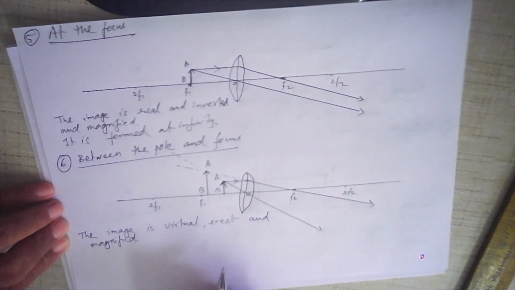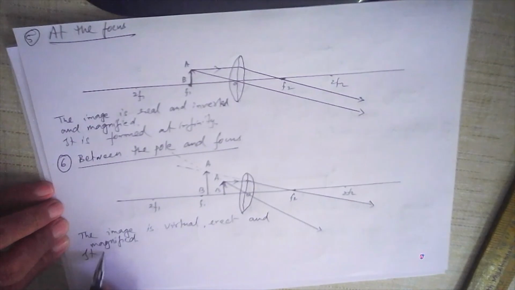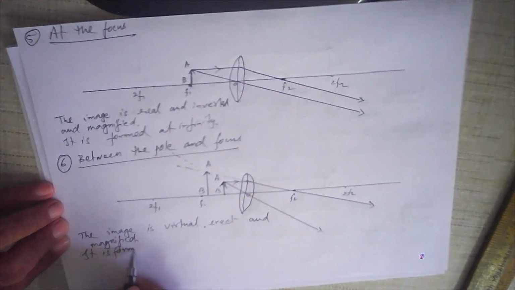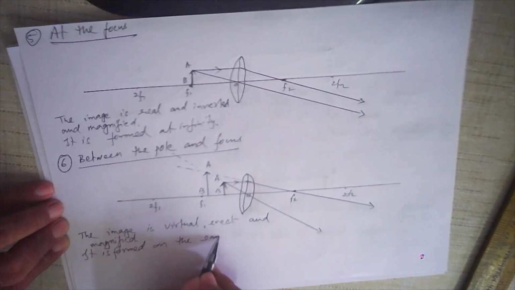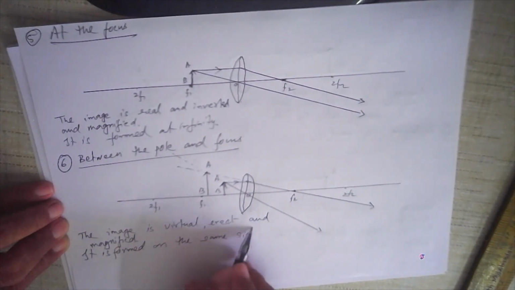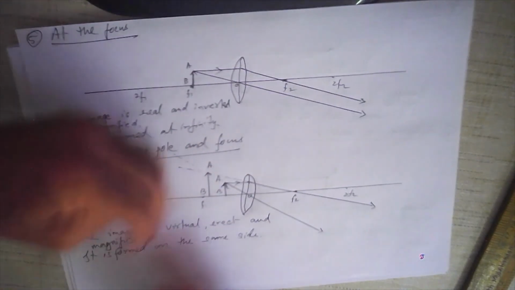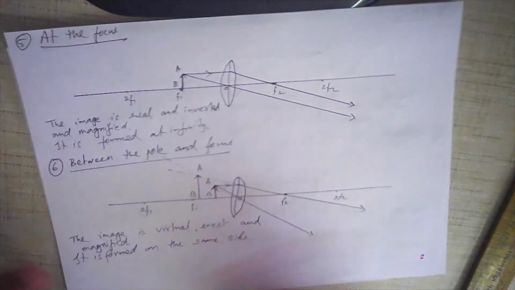And where is it formed? It is formed on the same side, not on the opposite side. It is formed on the same side of the lens where the object was placed.